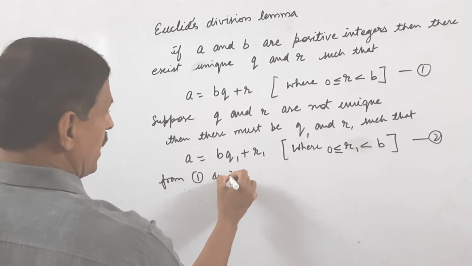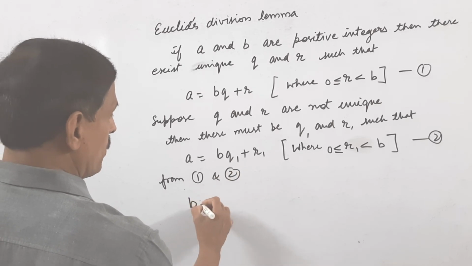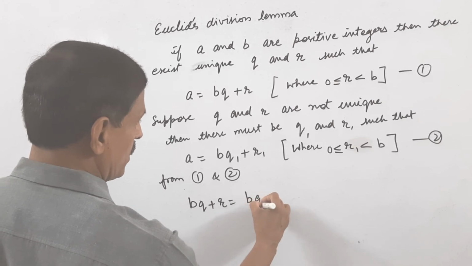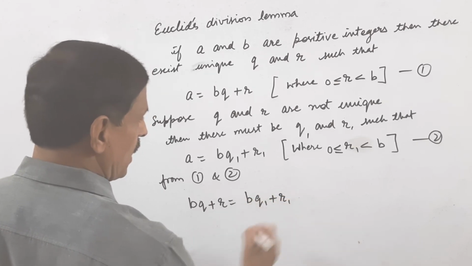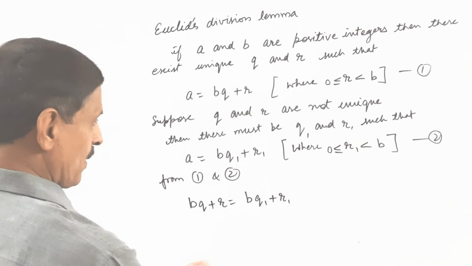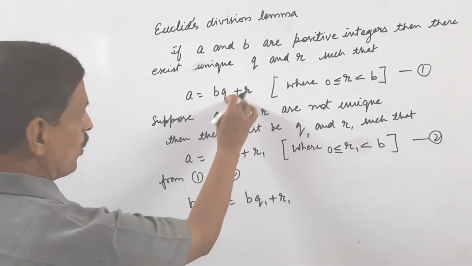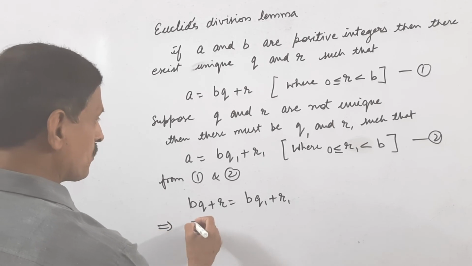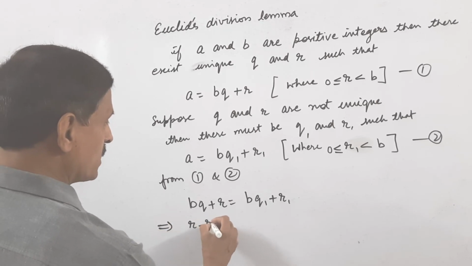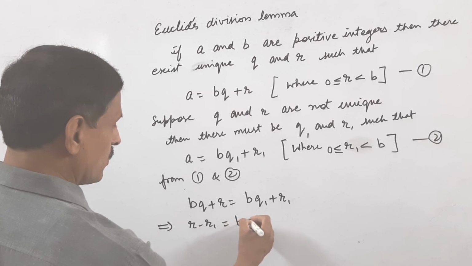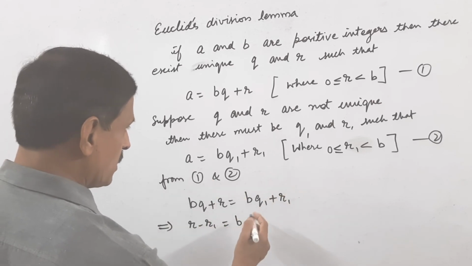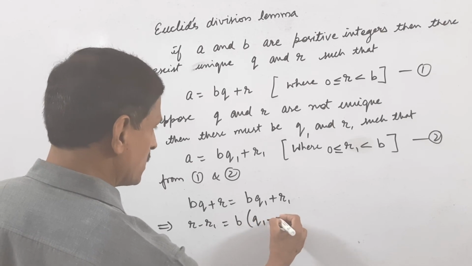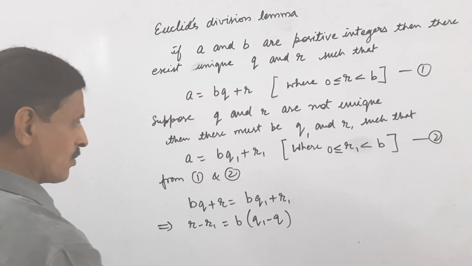So bq plus r is equal to bq1 plus r1, because both are equal to a, which implies r minus r1 is equal to, by transposing and taking b common, b into q1 minus q.